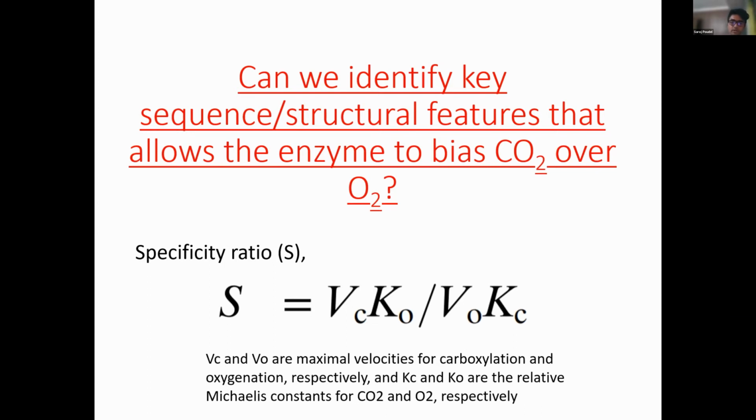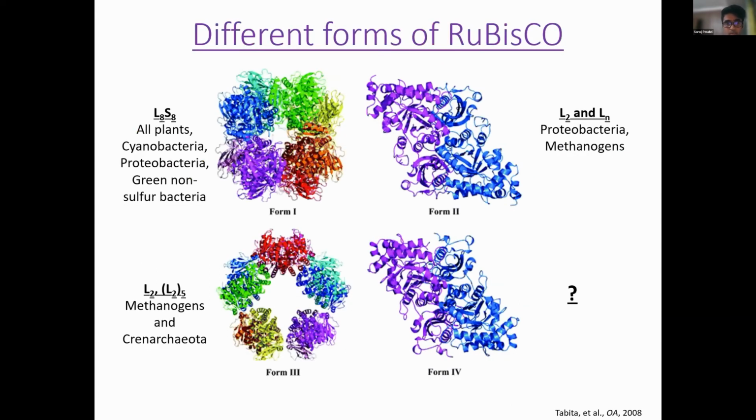To date, there are 4 types of Rubisco: form 1, 2, 3, and 4. Form 1 has two subunits, large and small, and they form an octamer, meaning 8 large subunits and 8 small subunits. They're found in all plants, cyanobacteria, and so on. Form 2, the simplest form of Rubisco, is dimeric and only contains a large subunit, with no small subunit.